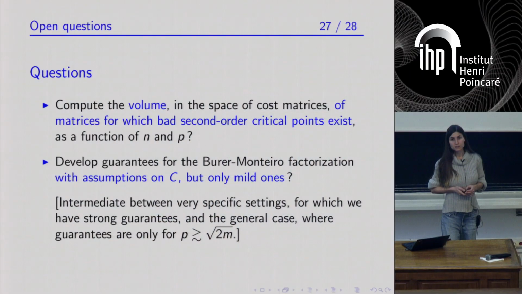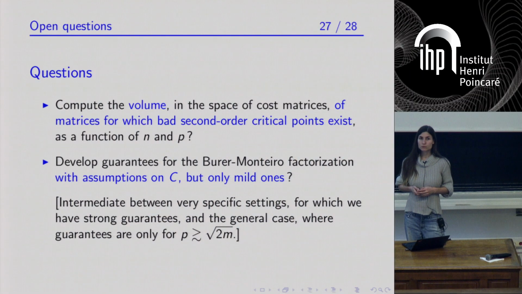And the second one is: is it possible to develop guarantees for the Burer-Monteiro factorization to work with slight assumptions on C?